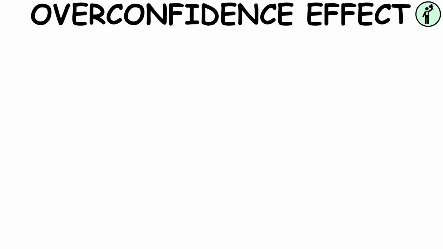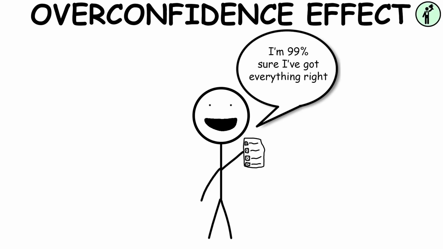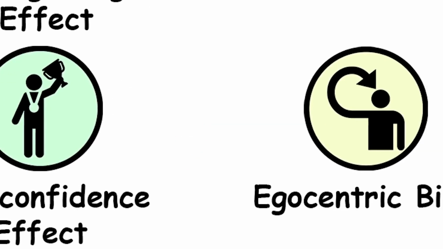Overconfidence effect. The overconfidence effect is the tendency to have excessive confidence in one's own answers to questions. For example, for certain types of questions, answers that people rate as 99% certain turn out to be wrong 40% of the time. Egocentric bias.